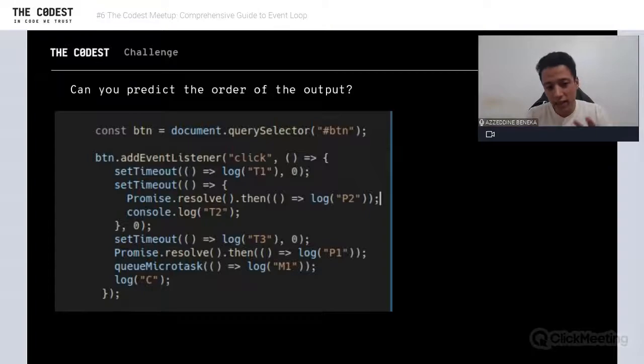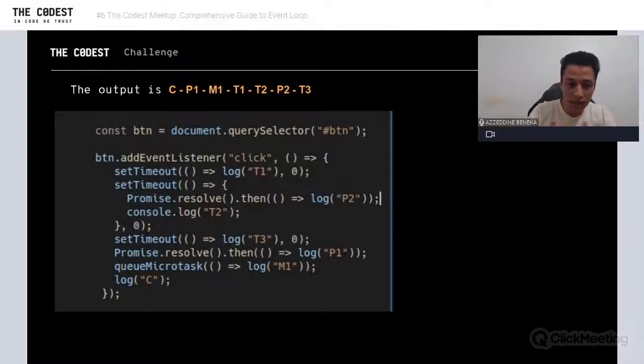So guys, can you predict the output of this script? If we execute this and the user clicks on that, can you predict this? Well, I'm not going to let you wait. The order is in this order. You can see that we have C, which is at the bottom, and then we go to P1, which is promise, and then to M1, then to T1.